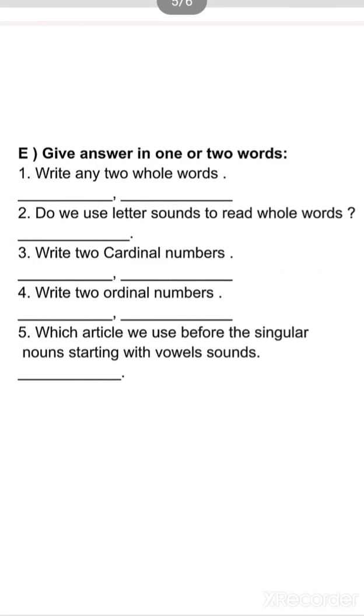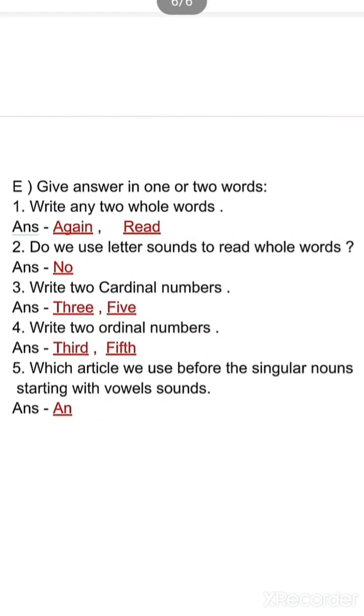Next is, write two ordinal numbers. Ordinal numbers are those numbers which tell where the noun is, which tell the position of the noun. So we will write third, fifth, any ordinal number, second, fourth, seventh, any ordinal number of your choice you can write.